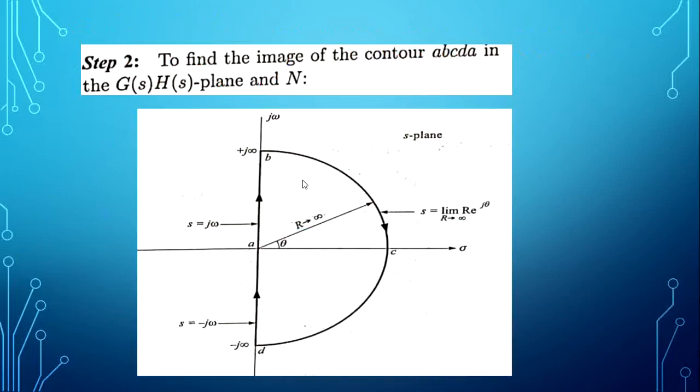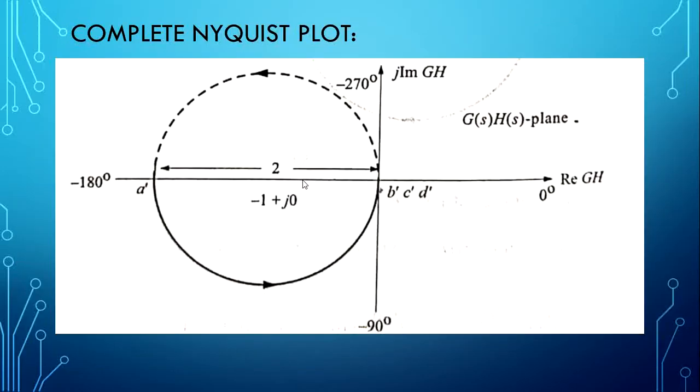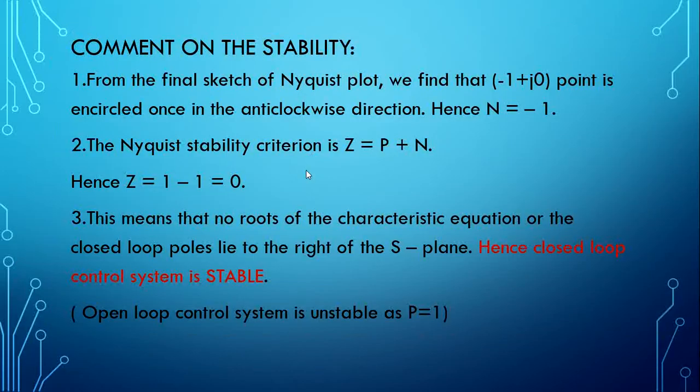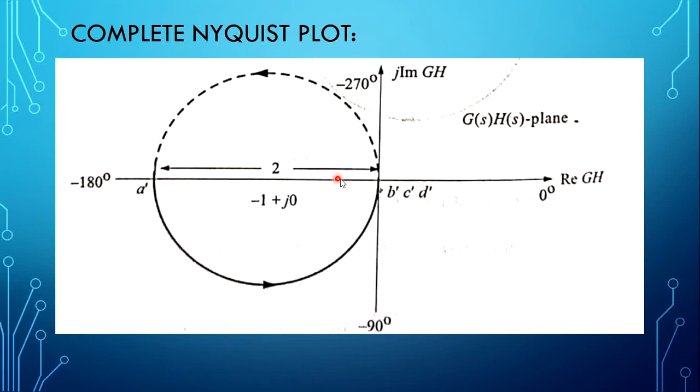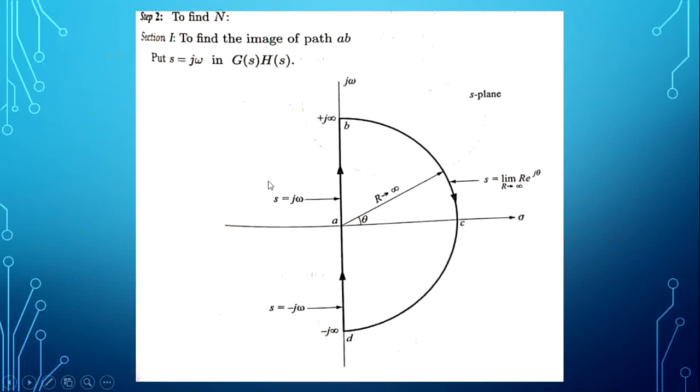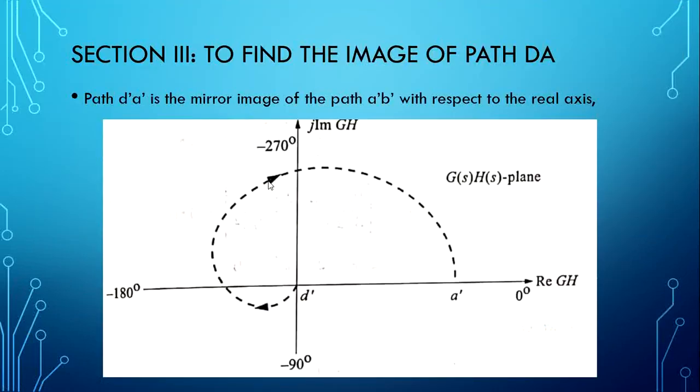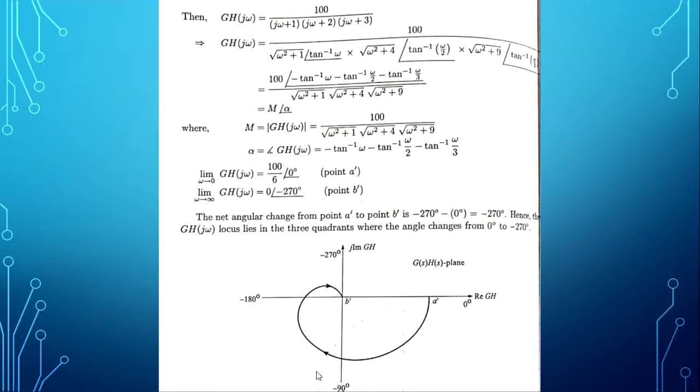In the second example, in the final sketch, this magnitude we knew, it is 2, so we came to the conclusion that minus 1 plus j0 is encircled because that point lies here. But in this last example, the third example, here the first section, this point,